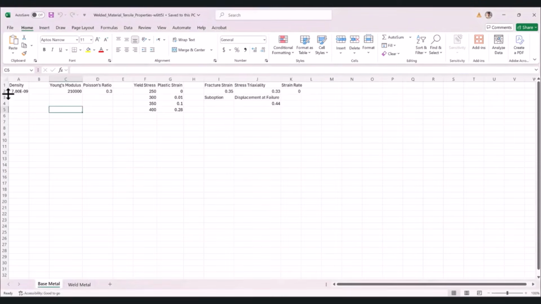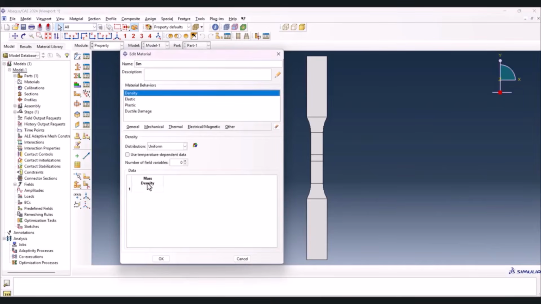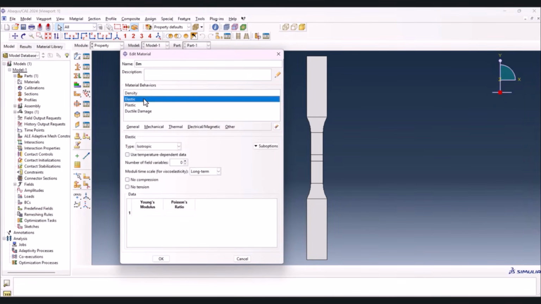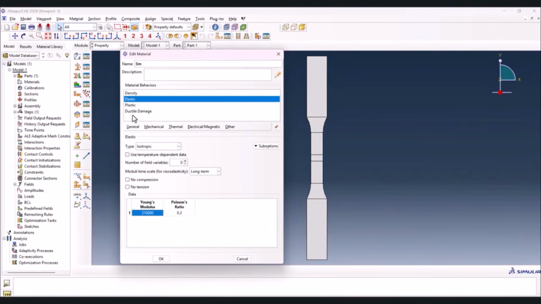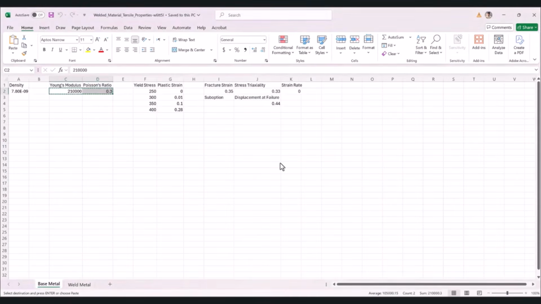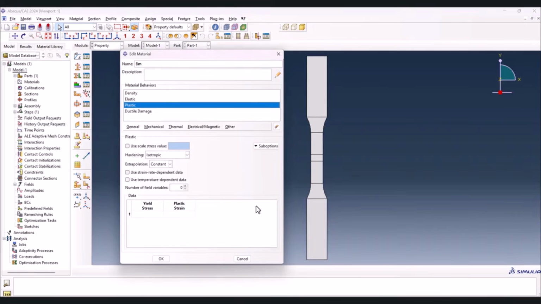Let's go to this file. We just hit the Control C and Control V here. For the elastic, we go here, copy and paste. For the plastic, we need to select this one and paste.